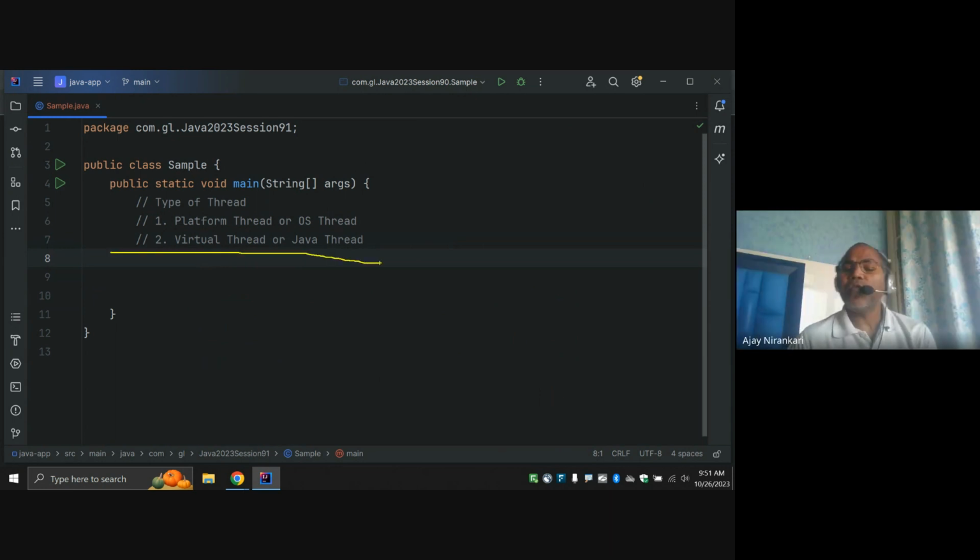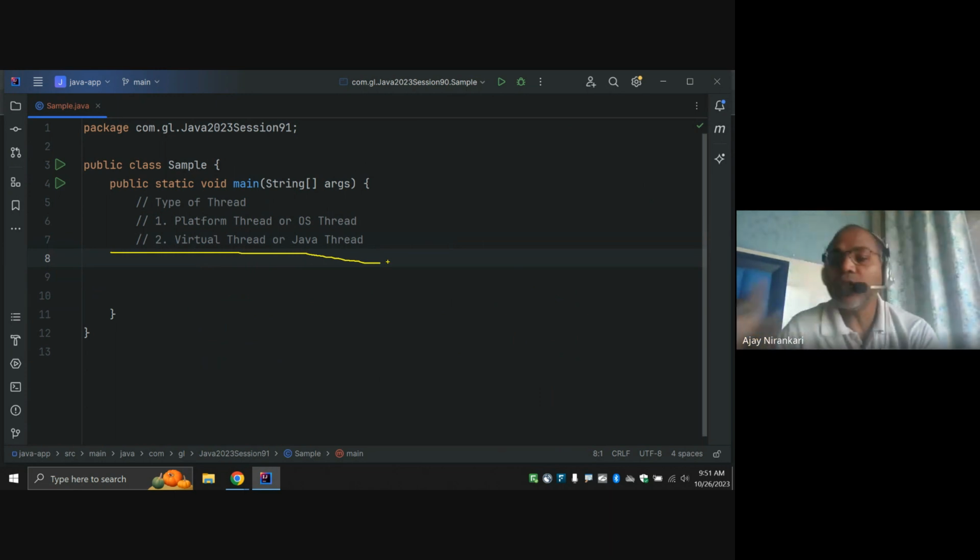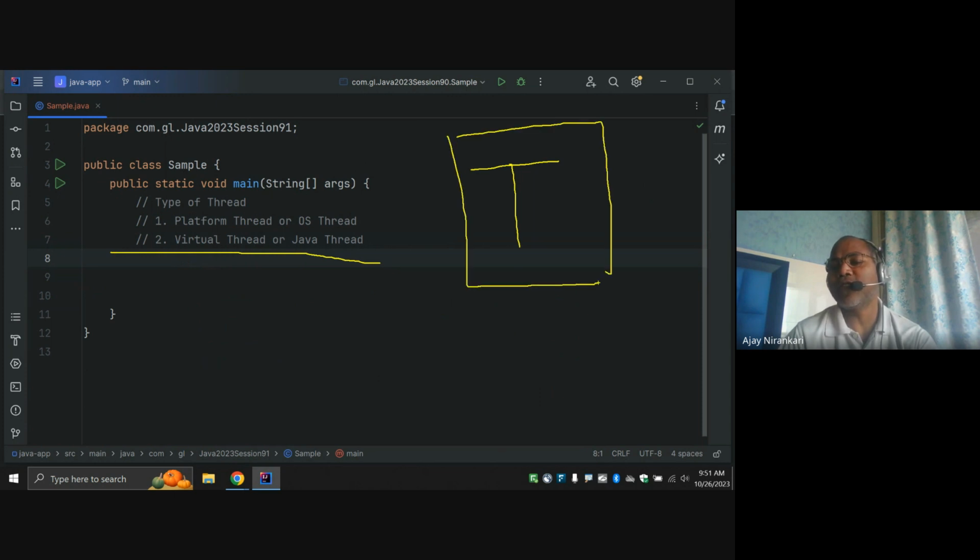A very good thing done by the Java designers, and I am very happy: they are not creating any new kind of class. Again, they use the same Thread class. Good for multi-threading, they are not going to create any new virtual thread class. Whatever the existing Thread class that developers have used for the last 30 years for multi-threading, the same class they still use. There is no change. We are going to use the Thread class again. They just added one or two more methods.